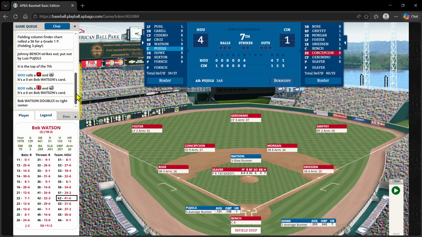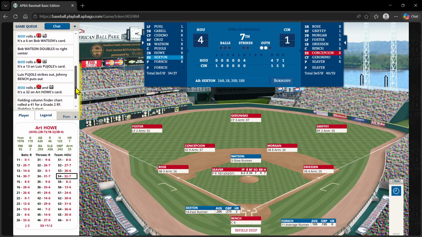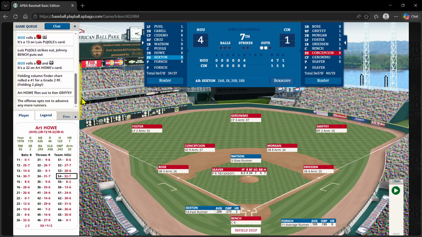And on a 1-1-0 and then a 62-6, Watson doubles. So Watson's on second, nobody out for Pujols. And there's a strikeout, 1 out on a 13, 1 out. Bring up Art Howe as they work towards their bottom of the order. 54 is a 32, that's a fielding 2 play and a fly to right, 2 out. Runner holds. Here's Sexton.